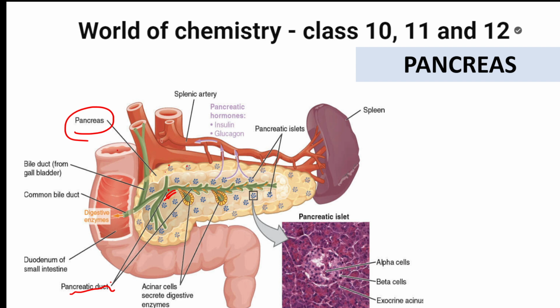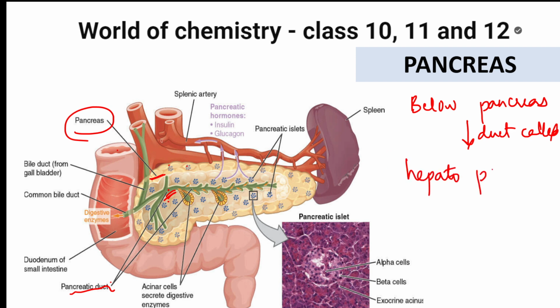Below the pancreas there is a duct. What is the duct called, students? It is called the hepatopancreatic duct. Okay, done, students.